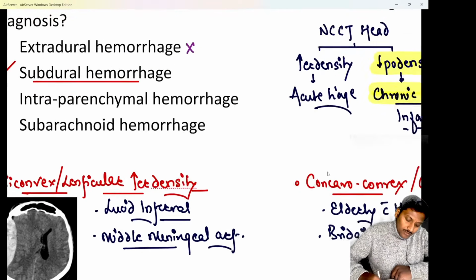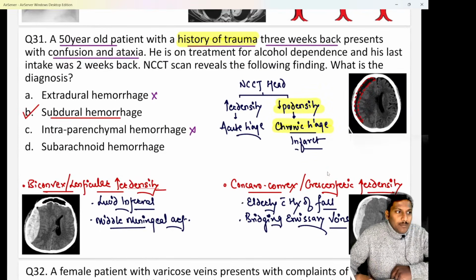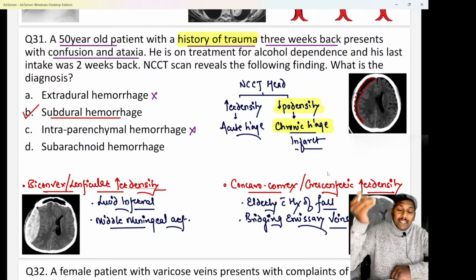Clear? Next is option C, that is intraparenchymal hemorrhage. We know that is bleeding within the brain parenchyma, or bleeding inside the brain tissue. Do remember that it may happen due to trauma, but important is that in that condition there is a hyperdensity or hypodensity seen inside the brain.